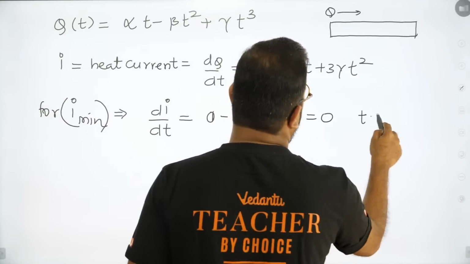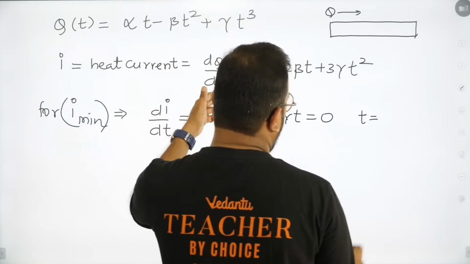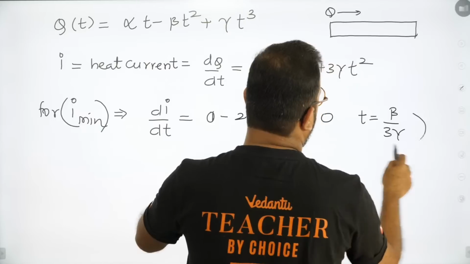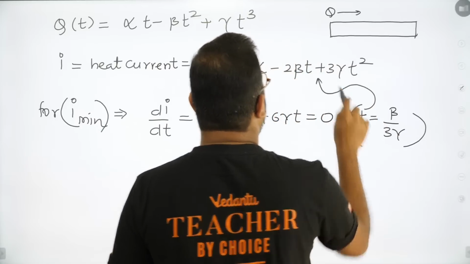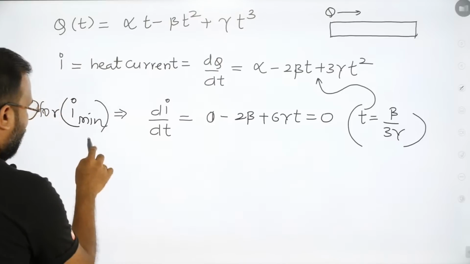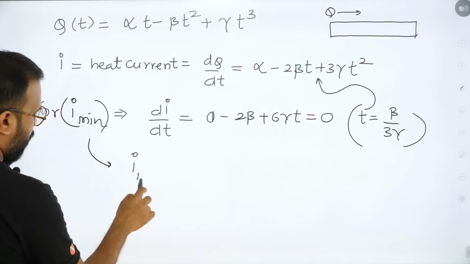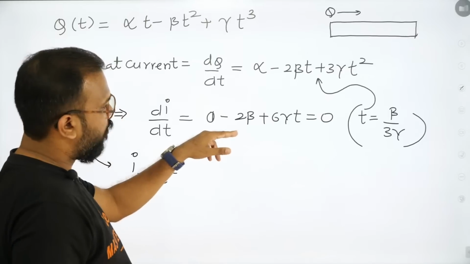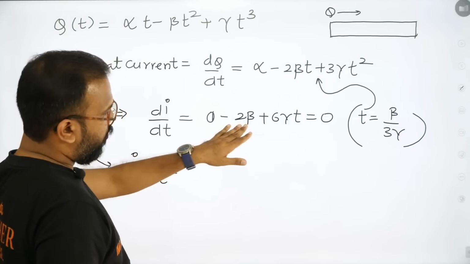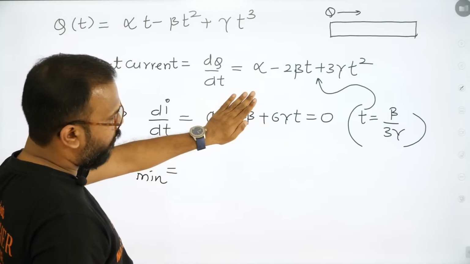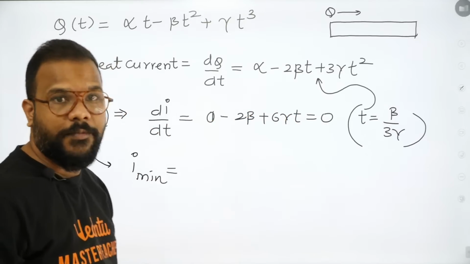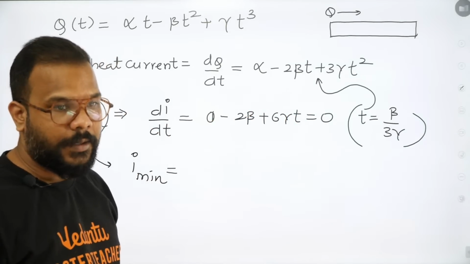So we get the time at which this possibly can happen as 2 beta upon 6 gamma, which is beta by 3 gamma. So you are going to put the value of time here to get the value of I minimum. By the way, you can differentiate one more time here. After differentiation this value becomes 0 and this value will give you a positive value. So double differentiation positive means a minimum exists.